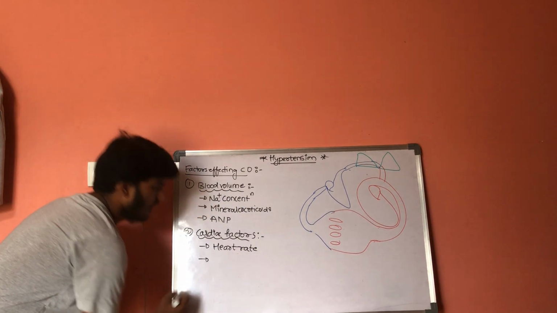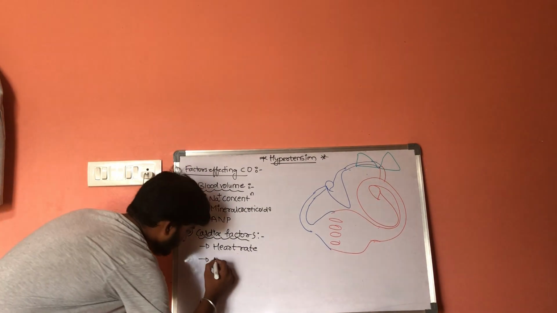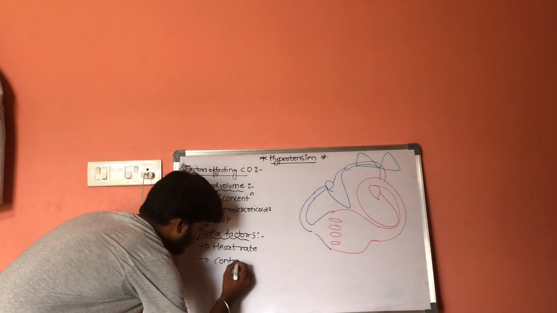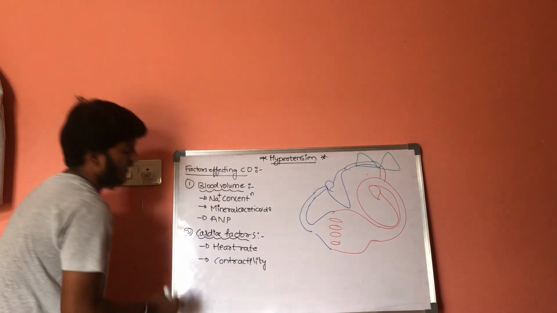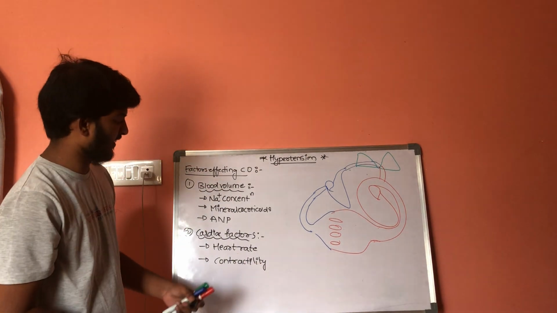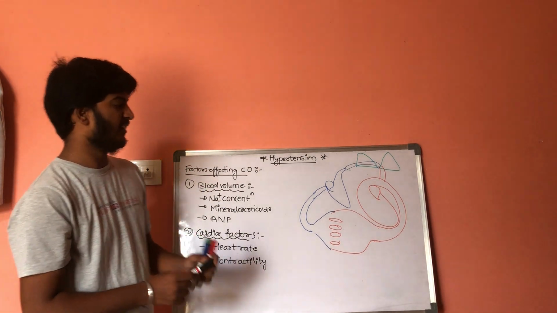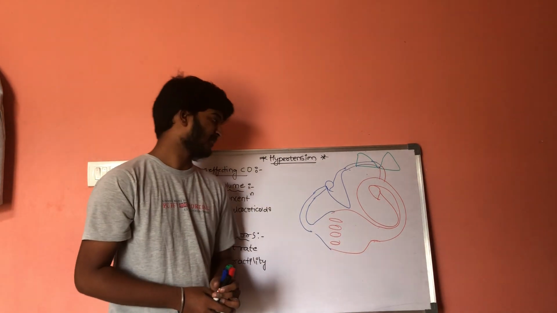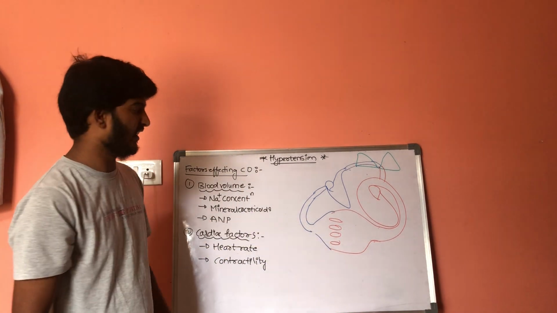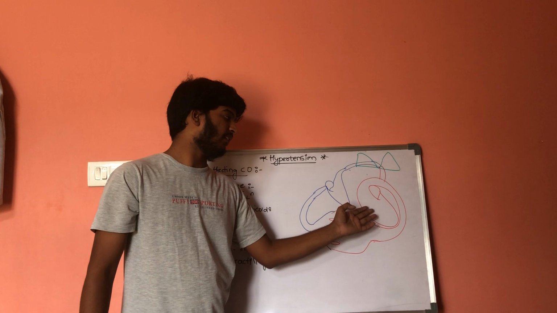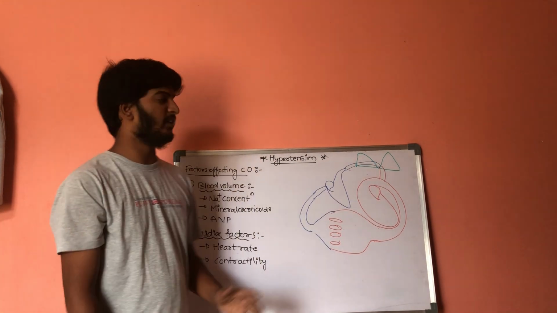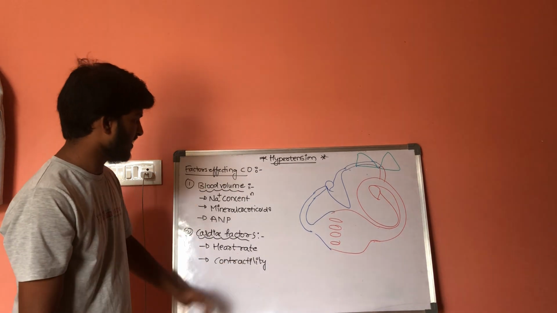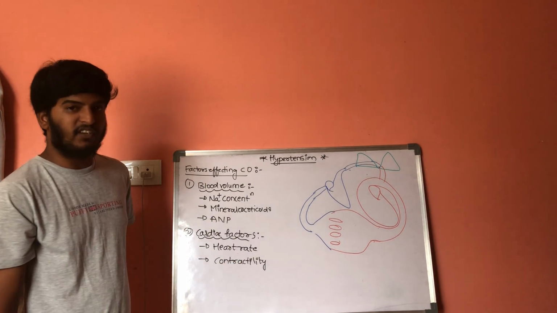The second one is an increase in contractility. If there is an increase in the contractility by using positive inotropic drugs, the venous return will get increased, the blood reaching the left ventricle will get increased, and ultimately the systolic pressure will get increased. So these are some factors which influence the cardiac output.